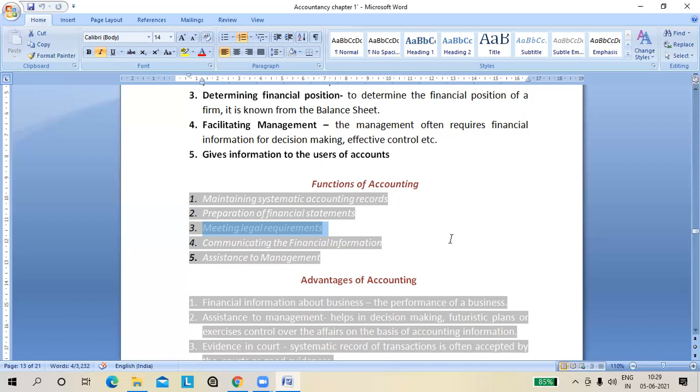So like you have to follow the accounting standards, you have to follow the different laws, like the Industrial Act, company law. If you are working as a company, then you have to follow the company law. You have to prepare the accounts as per the company law. है ना? Then you have to follow the Income Tax Act, GST Act. So many laws are there. You have to apply them in your accounts because you have to maintain the accounts as per the guidelines given by the government. Okay, so we also have to meet the legal requirements.